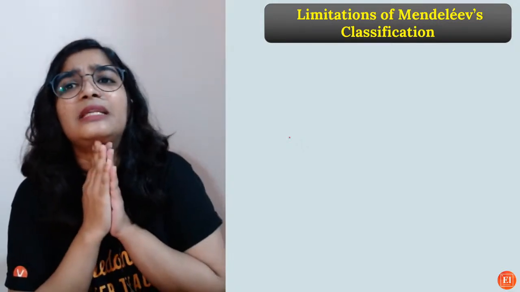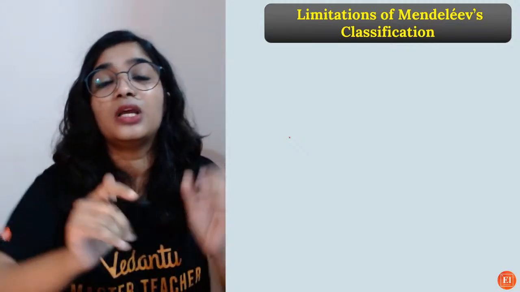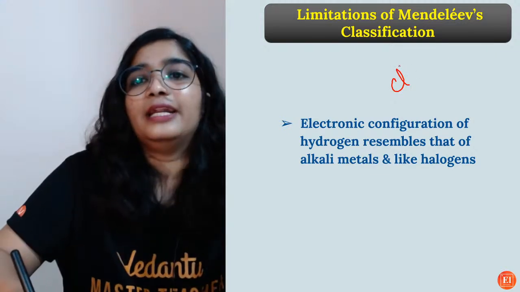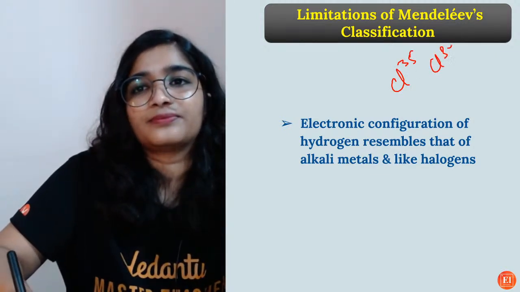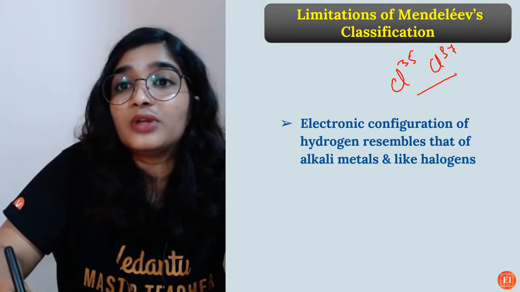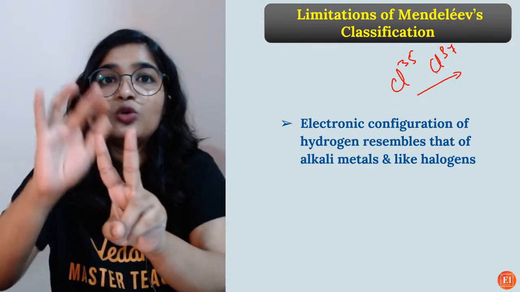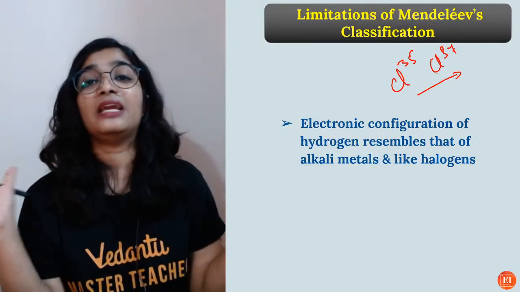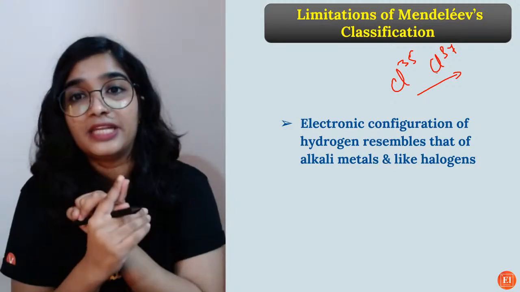Then what is the limitation of Mendeleev's periodic table? Chlorine has isotopes, right? 35, 37. But as he arranged the elements according to atomic mass, there should be 2 positions for chlorine. So he couldn't explain isotopes, one limitation.